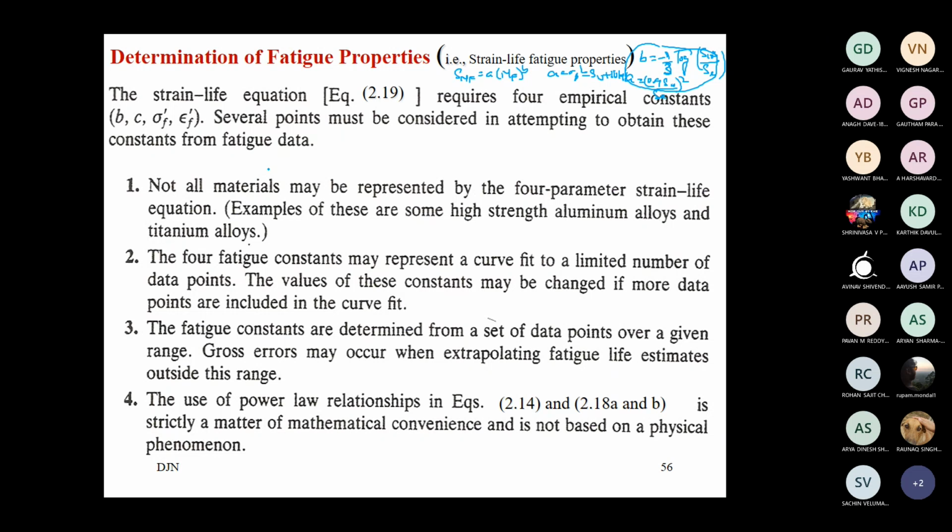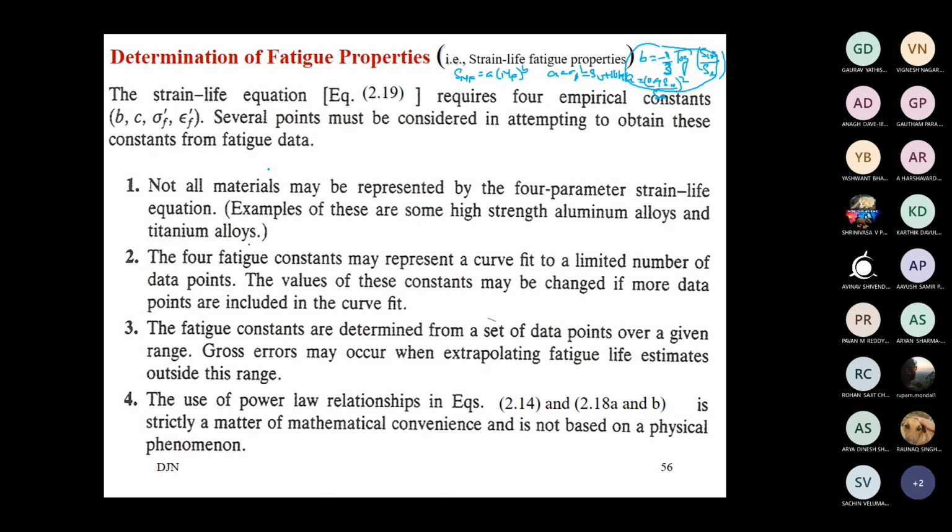At high temperature, materials lose their strength. They flow easily. Nickel or some titanium alloys are of a special category which can retain their strength even at high temperature. That is why we call them superalloys. They provide the best possible performance. These are some points you have to keep in mind when we talk about certain values.